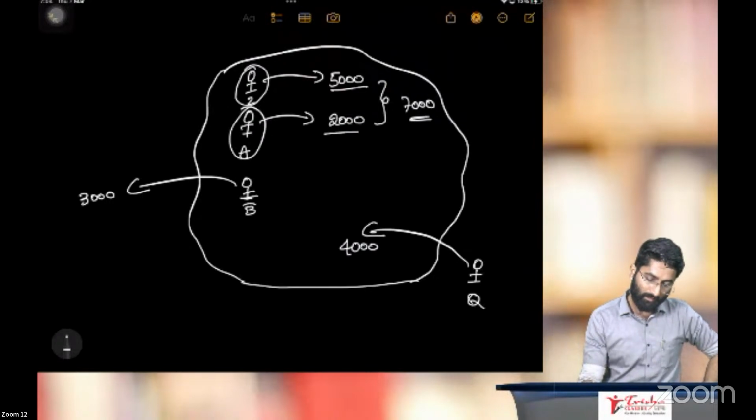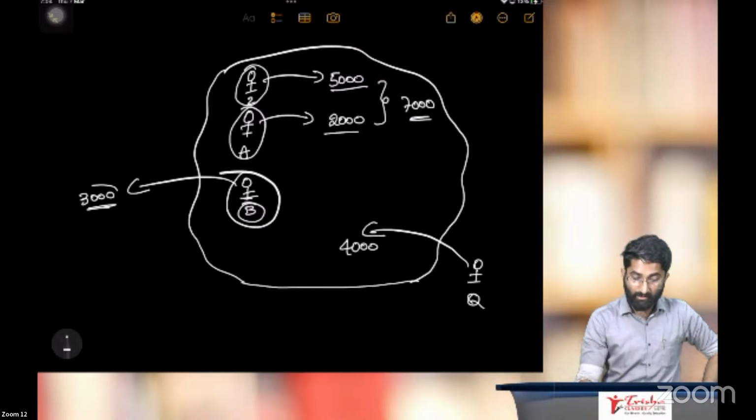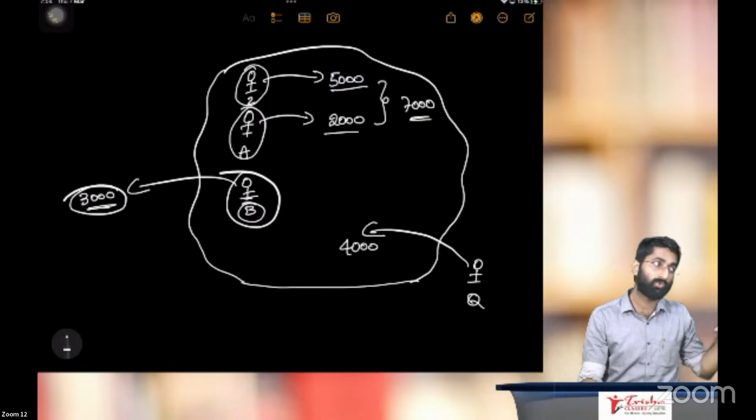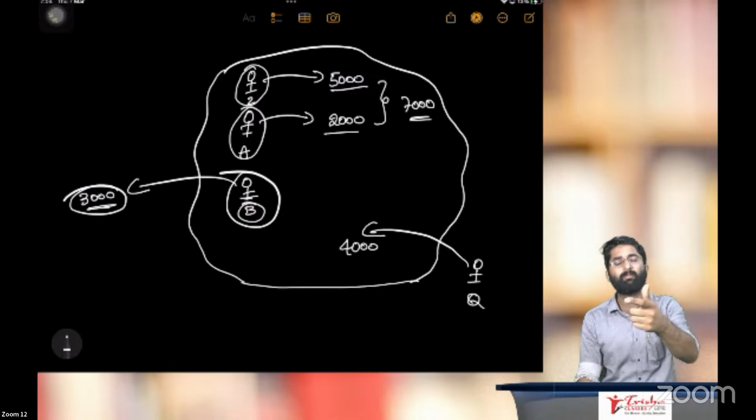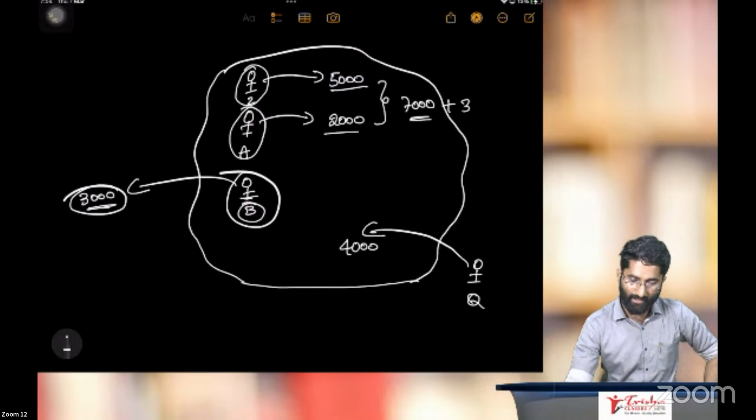See, this Mr. B, he produced goods outside. That means he has to get this 3,000 income, no? So this is the income of the country. 3,000 is the income of the country because 3,000 worth rupees goods is sold outside. That means Mr. B will get this income. So this will be the income of the country. Okay, for this 7,000, I will add 3,000.